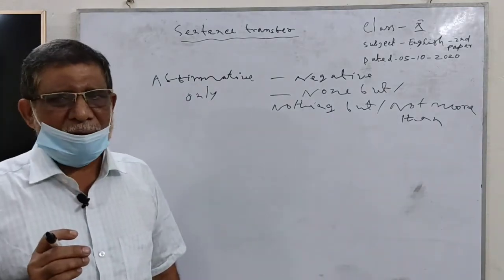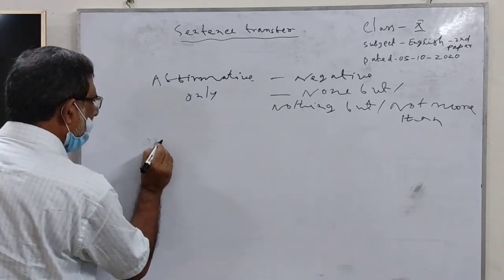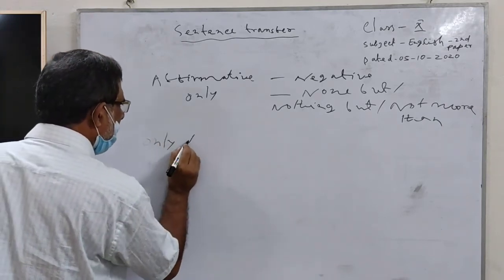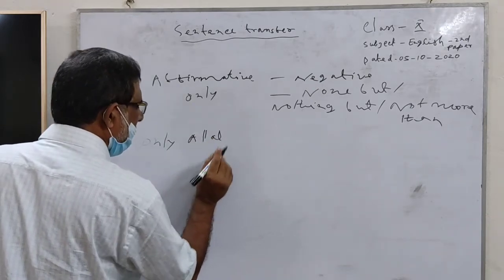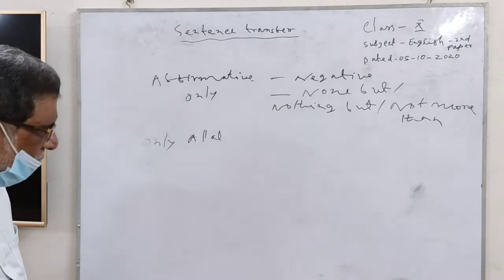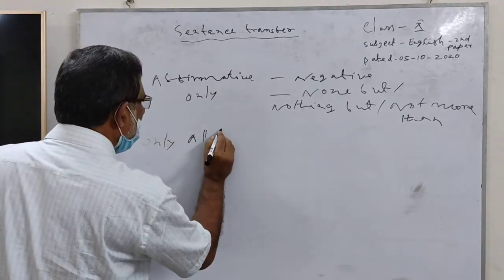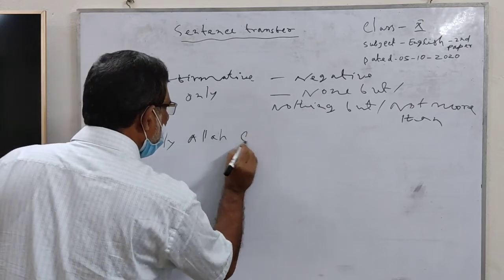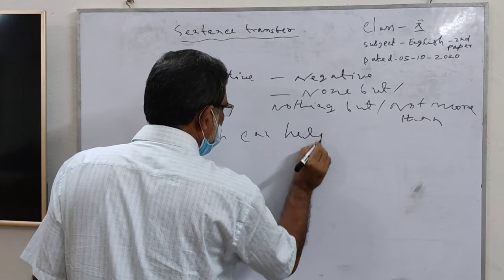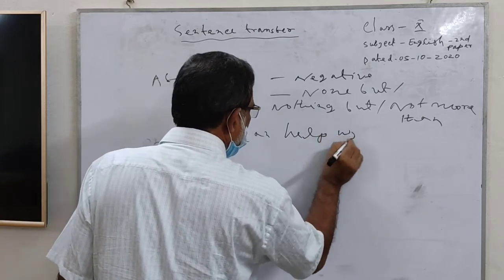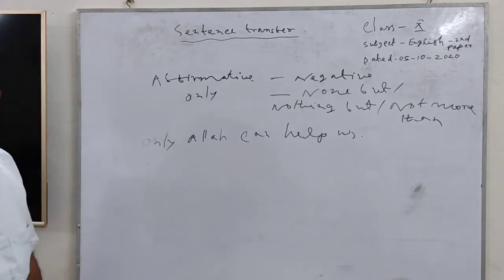As for example, we can see here, only Allah can help us.